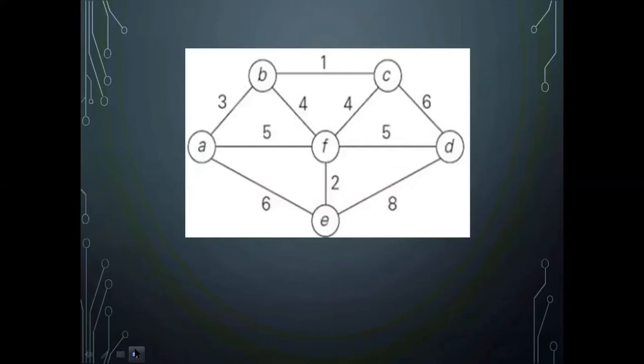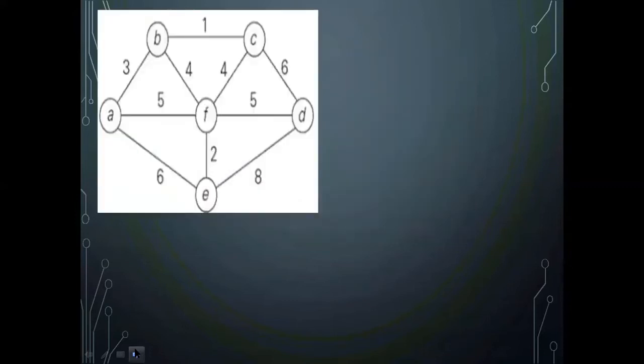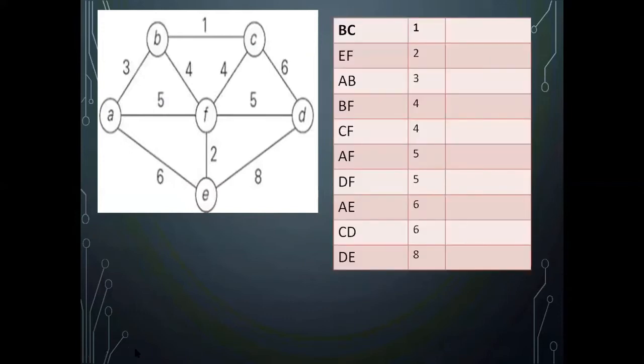So this is the next graph. This is the thing I am having. So first thing, definitely I should sort the edges based on the weight in increasing order. So I just sorted the edges: BC, EF, AB, BF, CF, AF, DF, AE, CD, DE, based on the weight I have just arranged it. Now from the smallest one I am adding. So first is BC. I can add without any question.